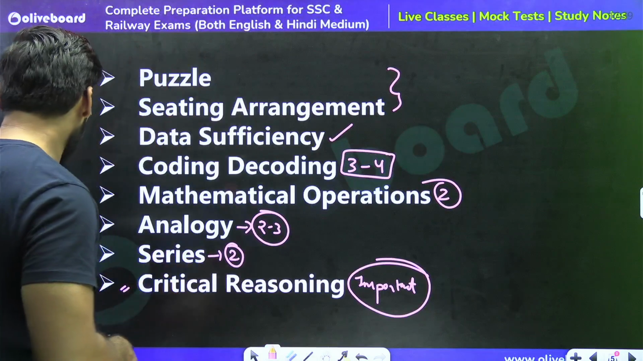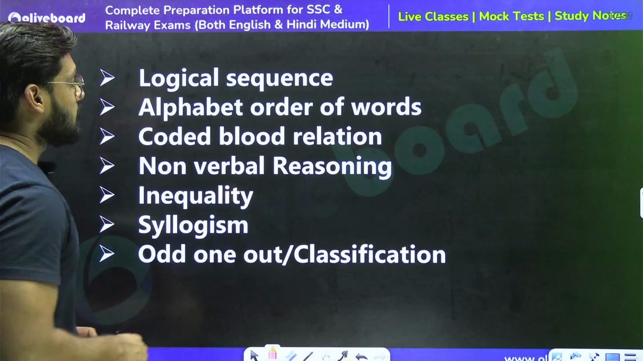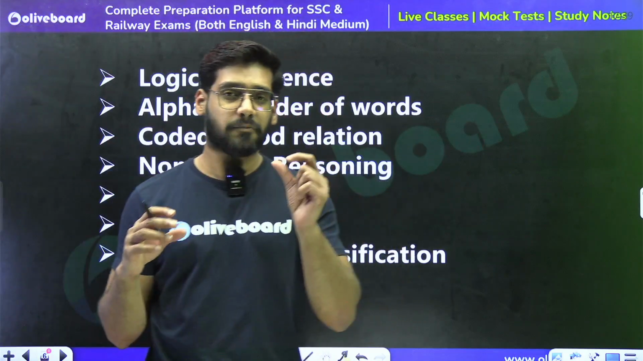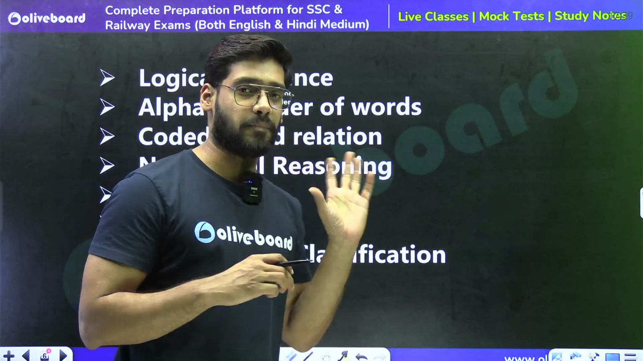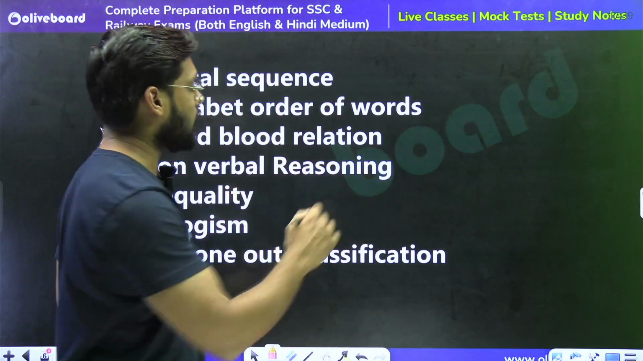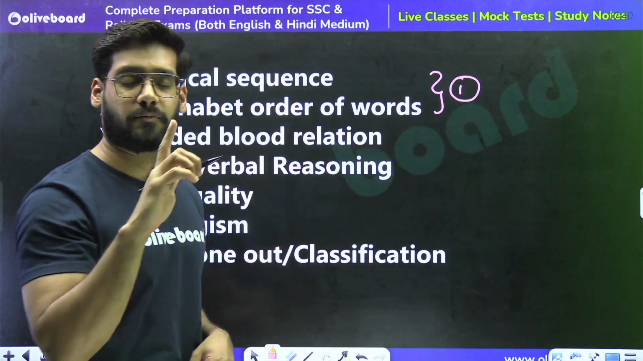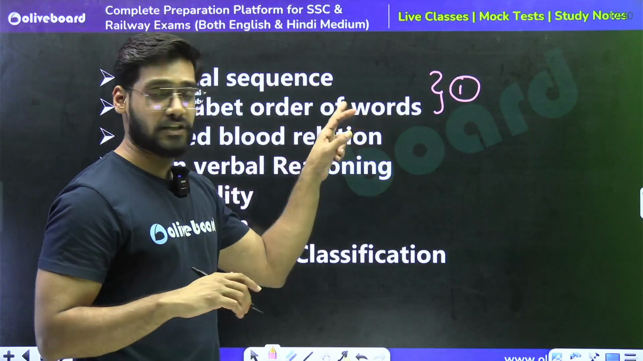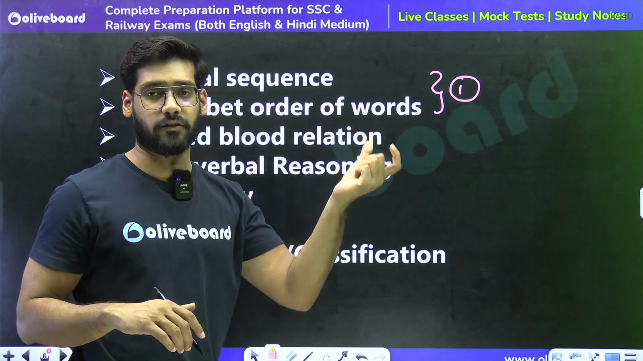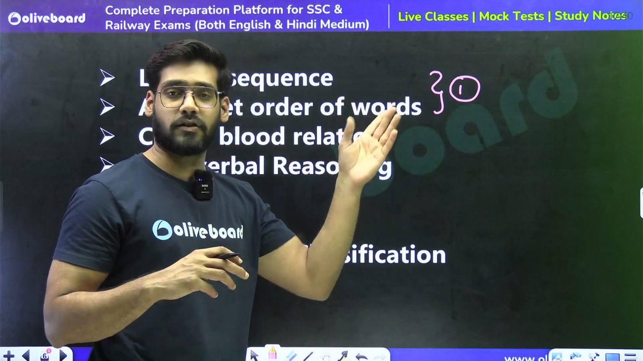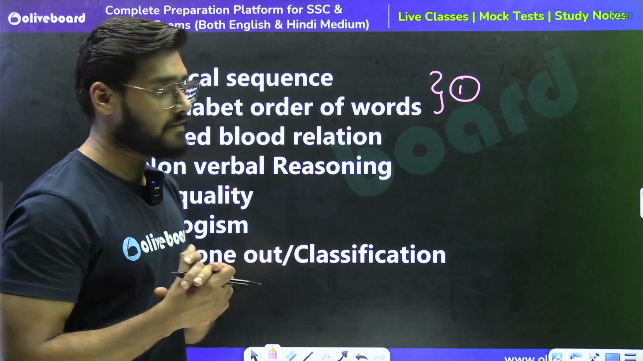Moving forward, logical sequence of words. Logical sequence of words you have heard, so we can expect 1 question from this chapter as well. From both these chapters we can expect 1 question, either from the dictionary order of words or from the logical sequence of words. It is a win-win situation for us. If we see a separate question from each chapter, it would be easier for us.